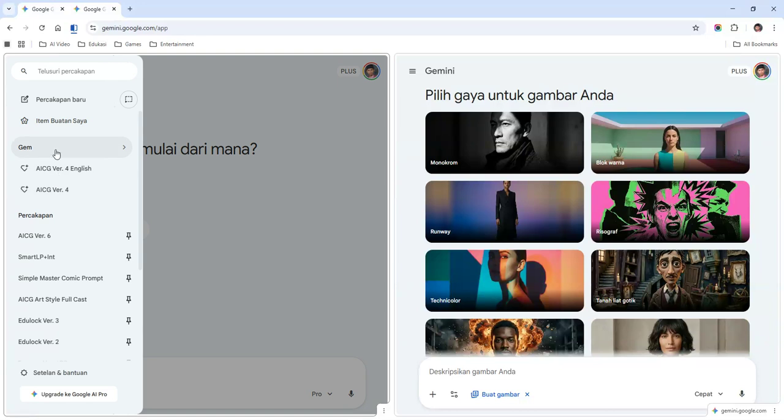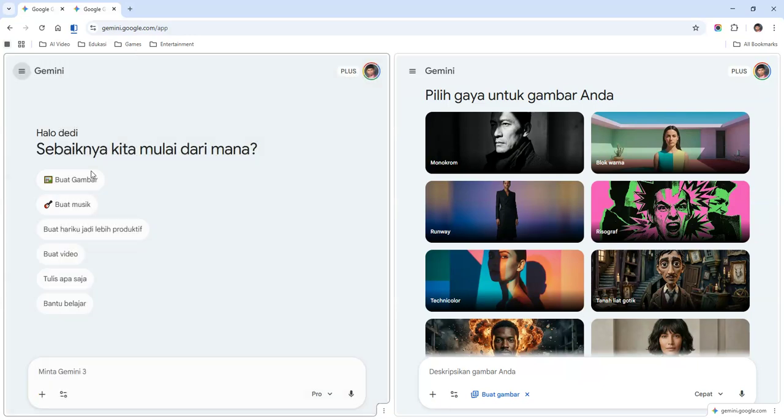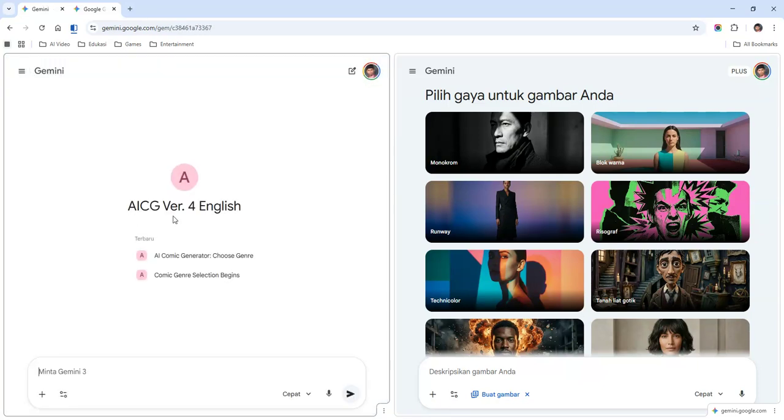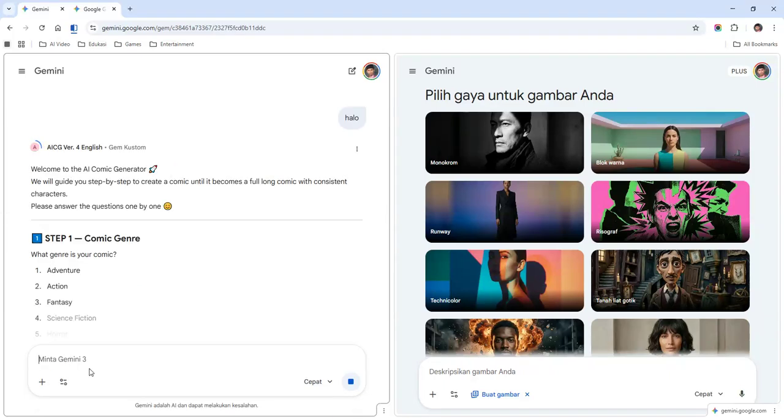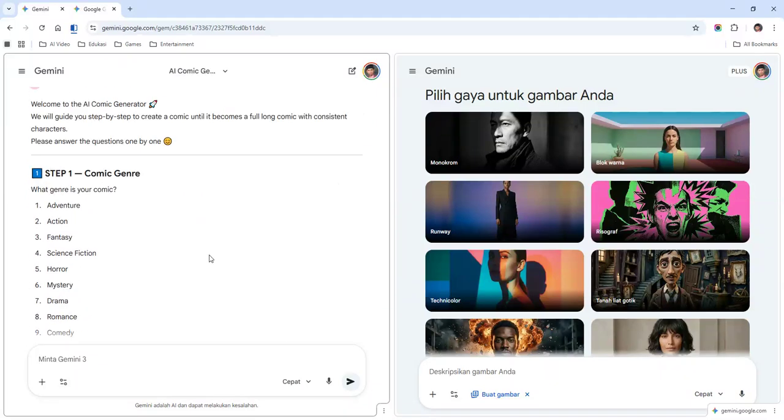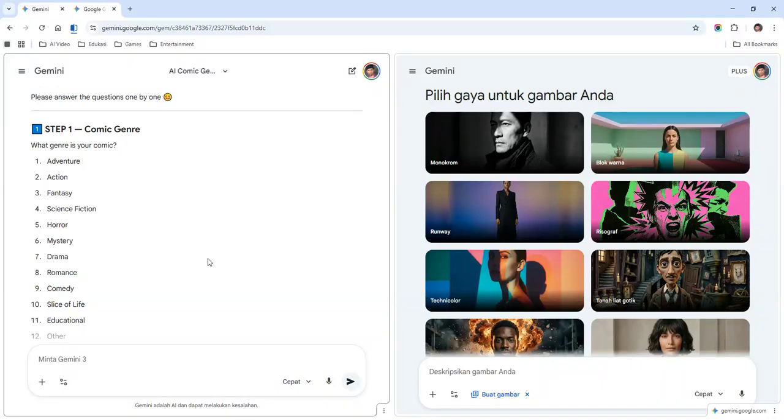Okay, in ChatGPT we use a project, and in Gemini we use a gem like this. So I have created a gem like this, AI comic generator. The working principle is the same as ChatGPT. We just chat with the gem, hello, and the gem will create the answer, which is the comic genre that we can use.